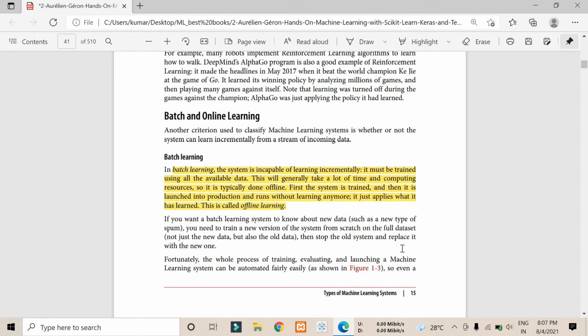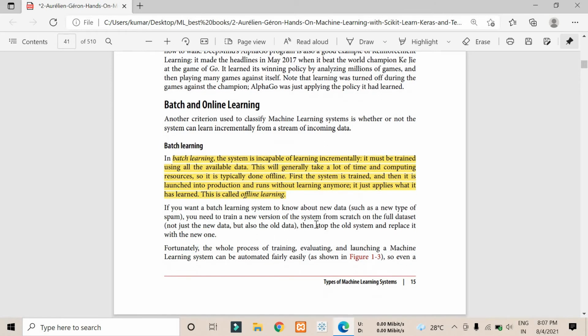with the previous 10,000 data plus the 500 data, and again I have to train from the beginning, including all those data, and launch a new instance for that. So it's not something where we can add the 500 data directly to our project. From the start we have to do everything from scratch. So as you can see, it's a new version of the system from scratch on the full data set.